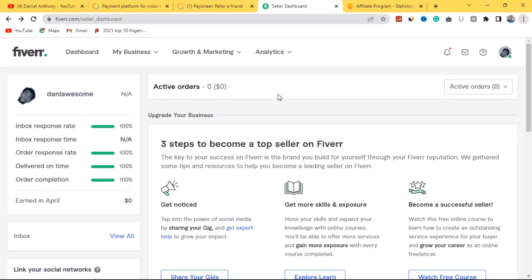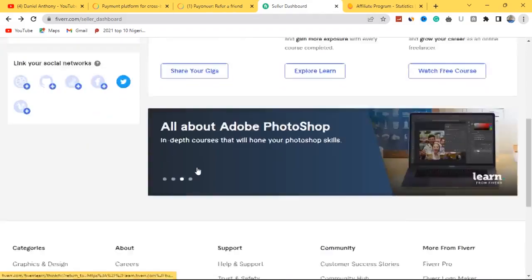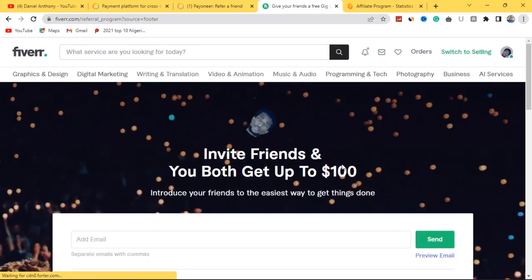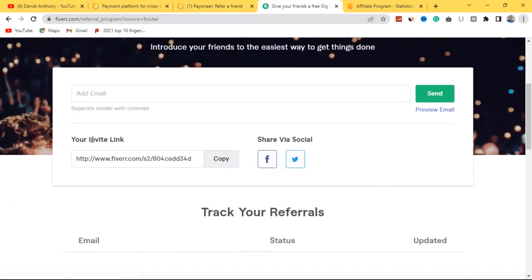Then after creating your own normal account, you scroll down a little bit, you come over now to the invite a friend section. Due to the fact that you have already created an account, automatically you will be signed in to the invite a friend or referral section. As you can see, this is my invite link. This is my own referral link now that I can just copy and start recommending people with it, and if they purchase, I make money from it.